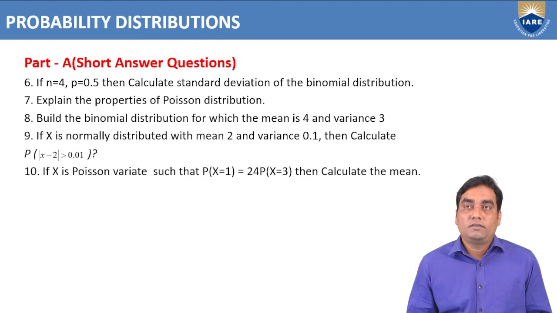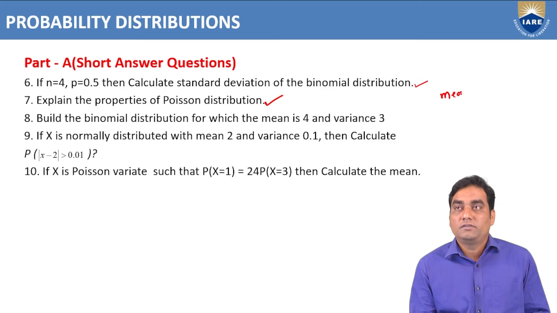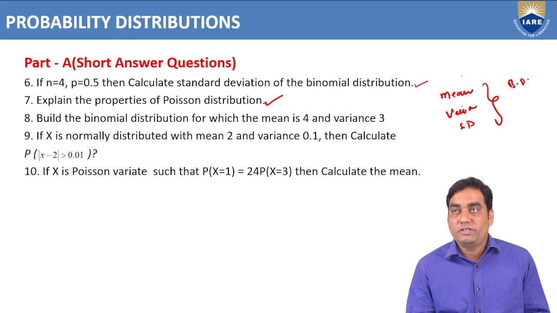And coming to here, explain the properties of Poisson distribution and calculate the standard deviation of binomial distribution. What are the properties of Poisson distribution? For Poisson distribution we need to find the mean, variance and density. These are the properties of Poisson distribution. Similarly, the mean, variance and standard deviation of binomial distribution are the properties of binomial distribution. If you know the values or formulas for these, you can calculate all these values.